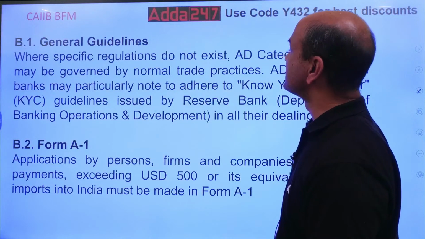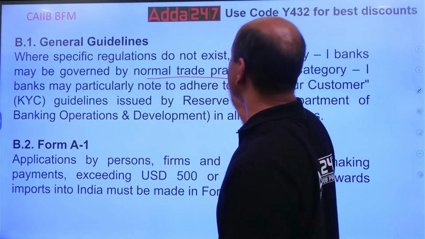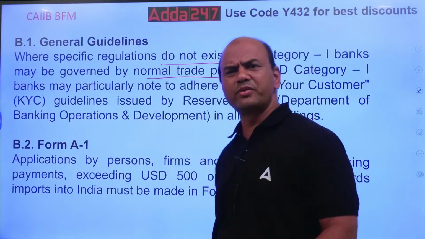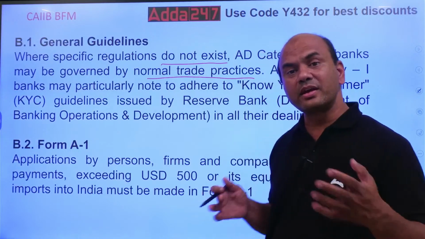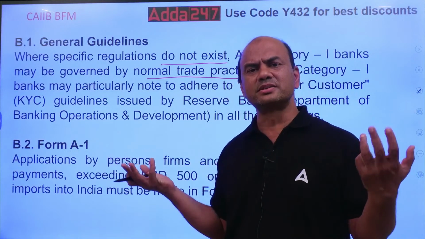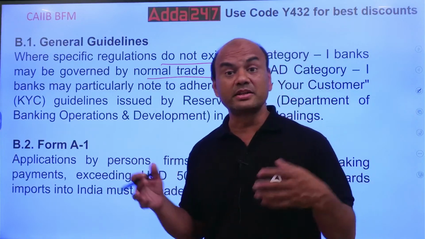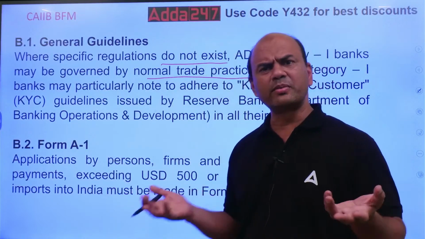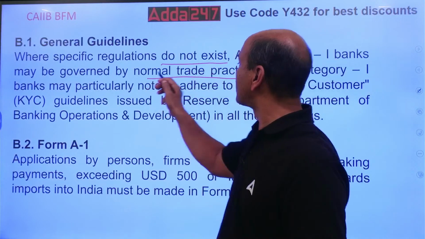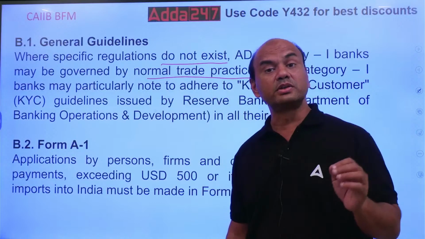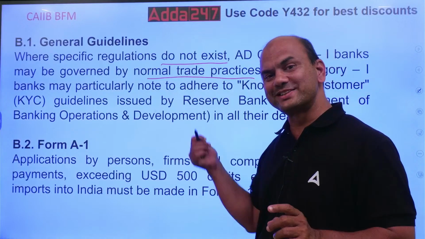Where the specific regulations do not exist, AD Cat 1 banks may be governed by normal trade practices. Now what do you mean by this? Do not exist. See here, everywhere you can't have a rule, because import and export goes on in various sectors. Tomorrow if somebody is exporting some design, some patent, some research work which somebody has done, there might be no rules and regulations for that. For that, what do you do? In that case, follow the normal trade practices, whatever is followed throughout the world. So again, ISBP, International Standard Banking Practices for the same.